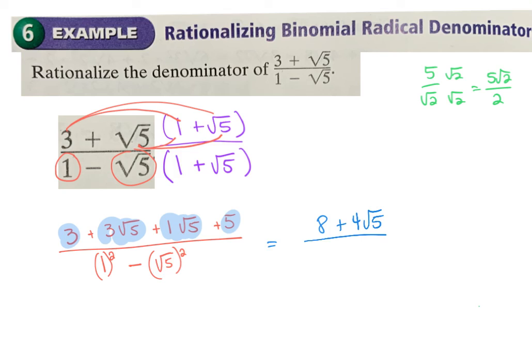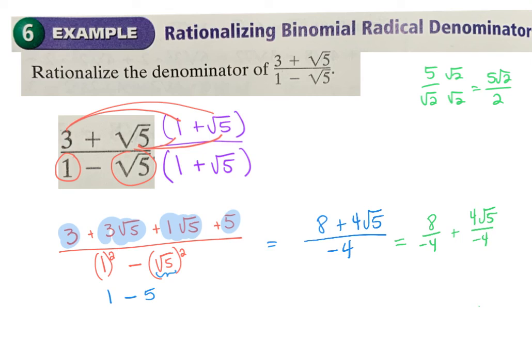On the bottom, I'm just going to simplify 1 minus square root of 5 squared, which is just 5. 1 minus 5 is negative 4. All right? Now, the way you simplify this is you're going to divide it up so that you don't simplify incorrectly. So I'm going to rewrite this as 8 over negative 4 plus 4 square root of 5 over negative 4. And I'm going to simplify those individually.